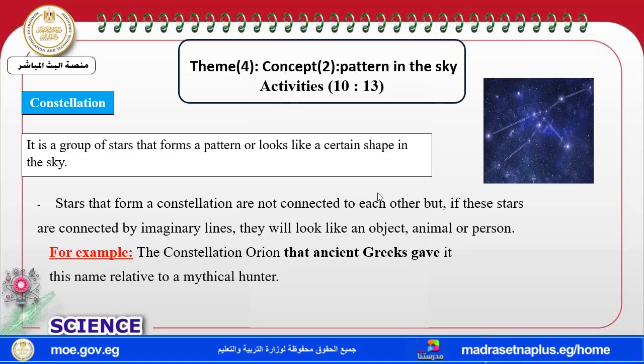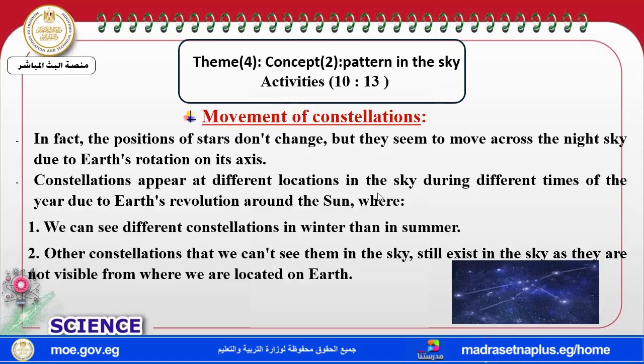Okay, so is this constellation at the same position in the sky? The stars move. So, Miss, you said that the stars move in the sky because of what? Because of the Earth's movement. So what about the constellation? The constellation also moves.